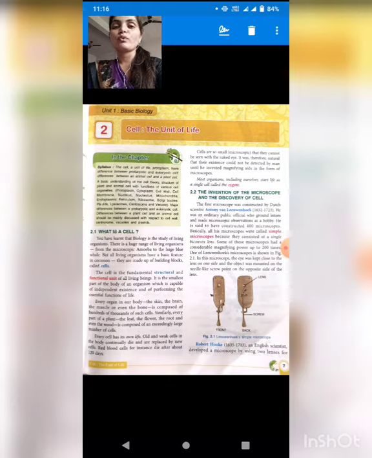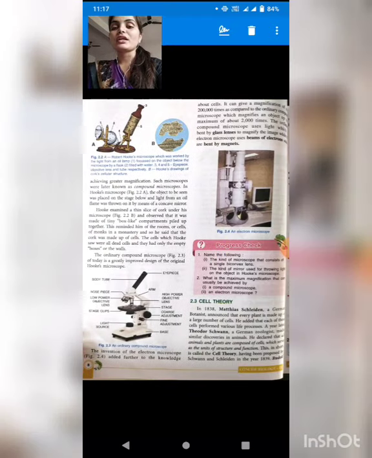Antony van Leeuwenhoek discovered the first microscope. Then Robert Hooke discovered the second, that is the compound microscope, which is able to see the cell at a very minute level.